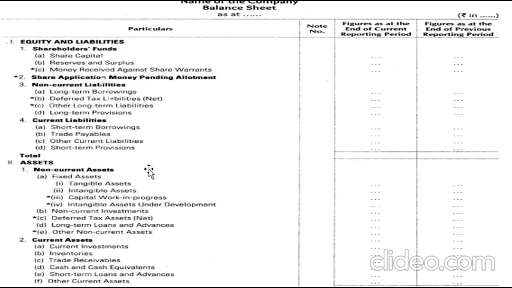You need to remember these are the basic points where it is simple for you all to understand, but you need to remember where to classify. The classification of these figures into the balance sheet format gives you marks for this chapter. The main intention of this chapter is for you to learn where to classify these items in the balance sheet, so that you can easily score marks under this chapter.